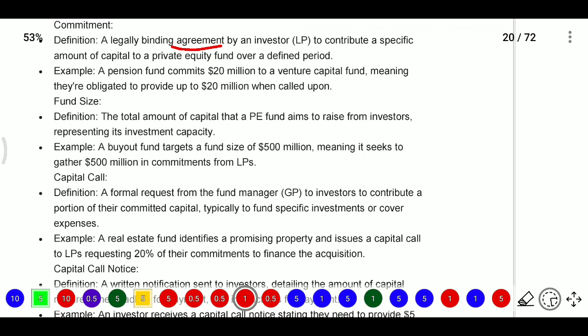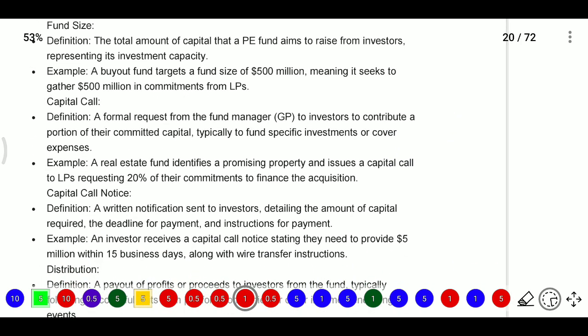And capital call. Capital call means a formal request from the fund manager to investors to contribute a portion of their committed capital, typically to fund a specific investment or cover expenses. So as we said, 30% the first year, 20% the second year, 40% the third year, they will give some percentage. At the initial stage they will collect the first percentage. After that, for the next 30% or 40%, they will give notice, a letter, and that letter is known as a capital call.